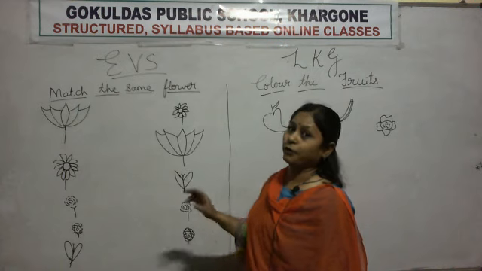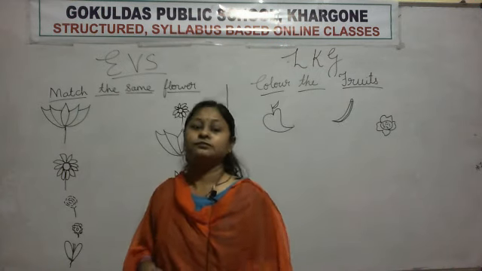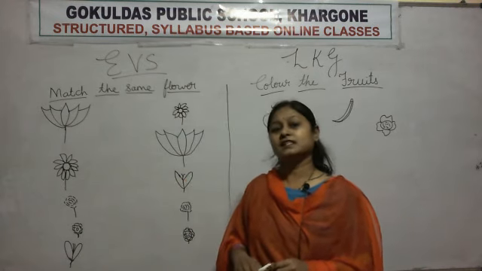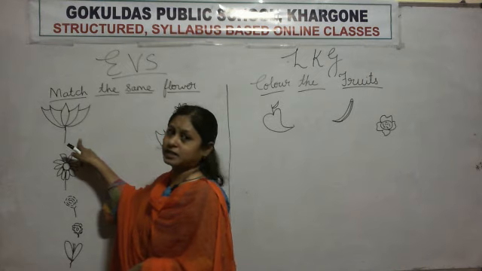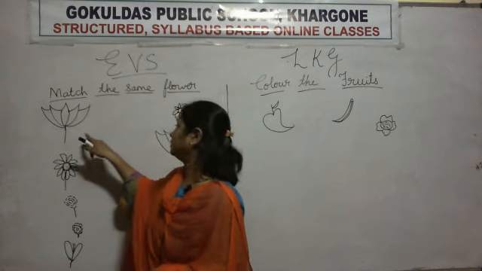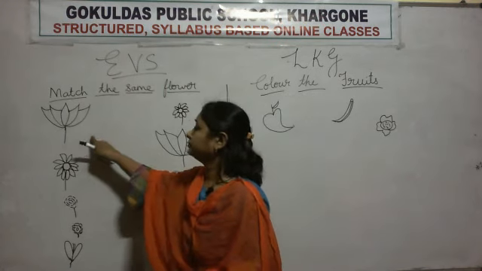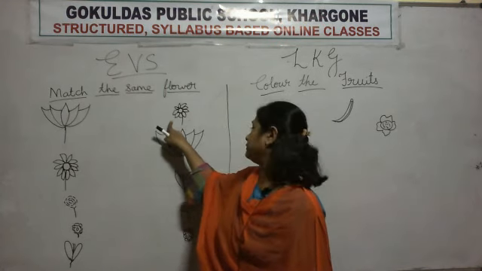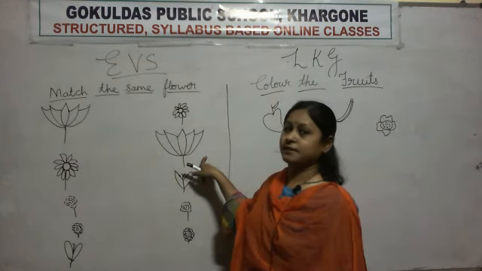So we have to match the same flower. What we have to do? We have to match the same flower. Okay. Look here. Which flower is this? Lotus. Is this lotus? No. Is this flower and this flower the same? No. Okay. Is this flower the same?